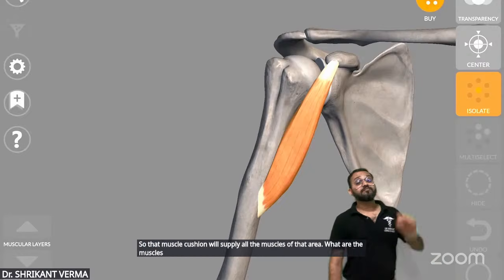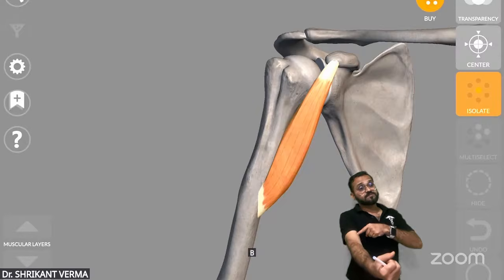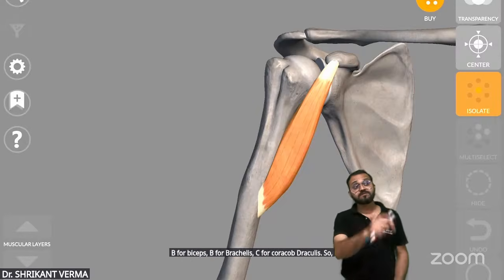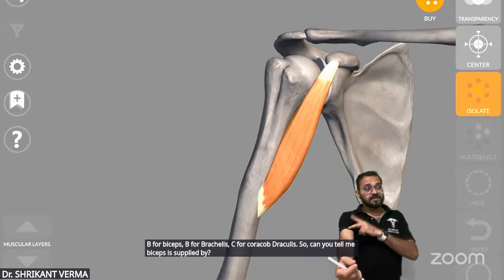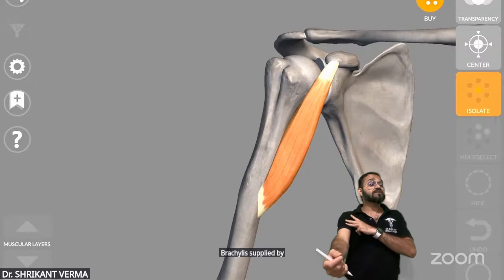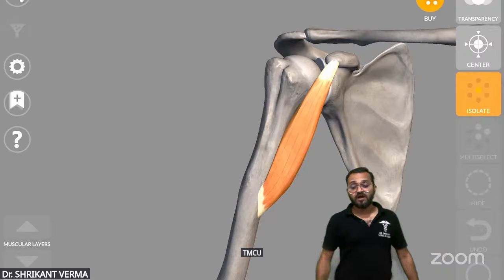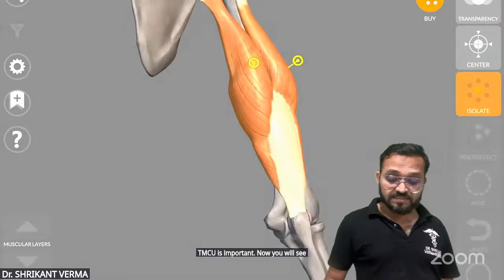What are the muscles here? B, B, C. B for biceps, B for brachialis, C for coracobrachialis. So biceps is supplied by musculocutaneous, brachialis is supplied by musculocutaneous, coracobrachialis is supplied by musculocutaneous. Three MCQs, important.